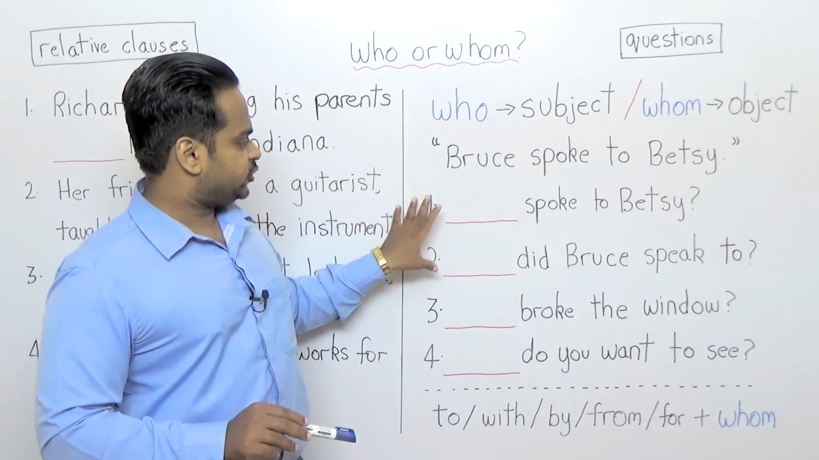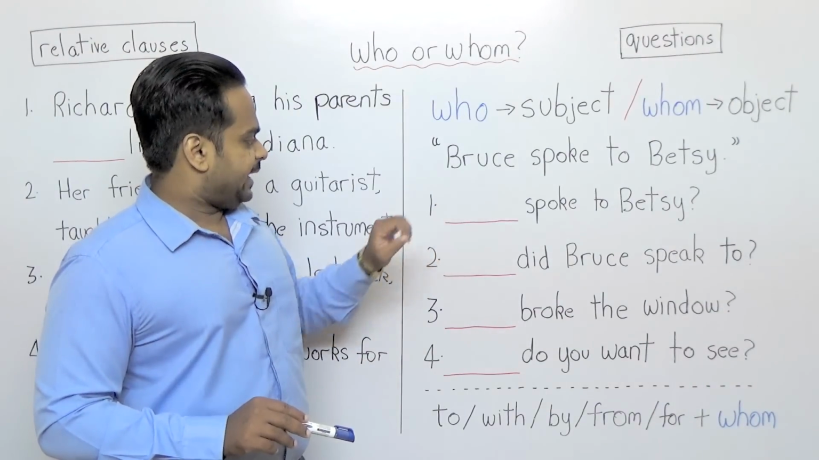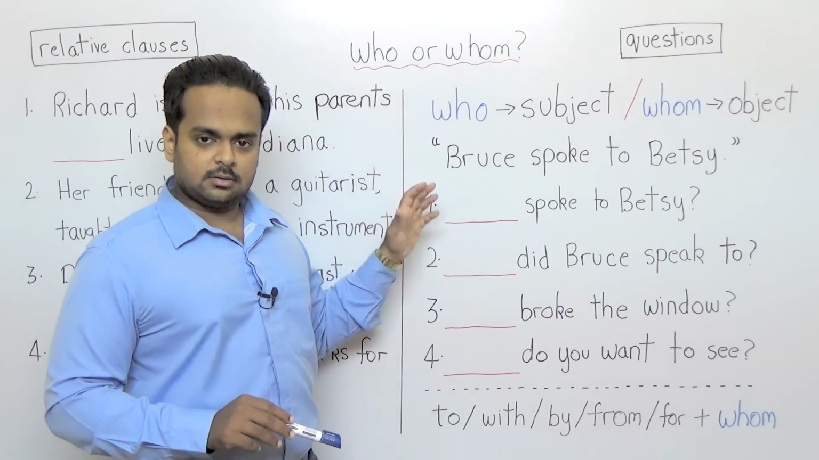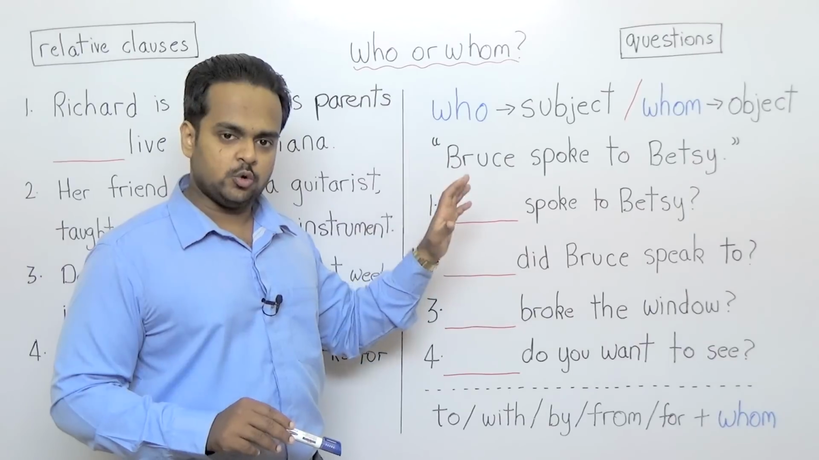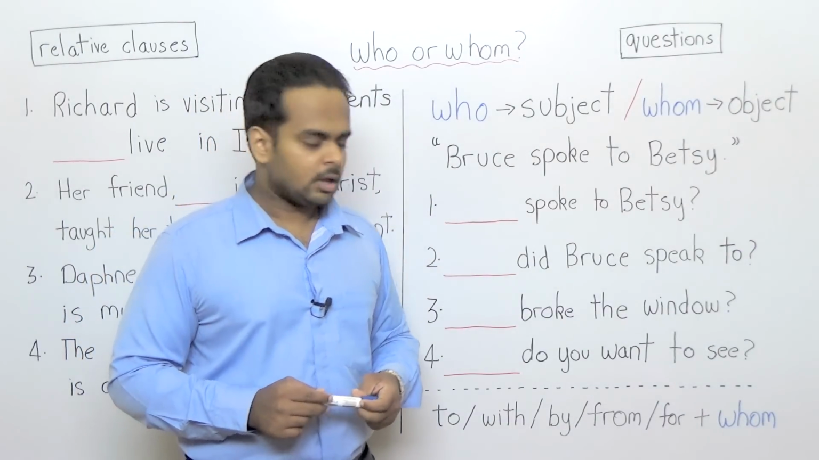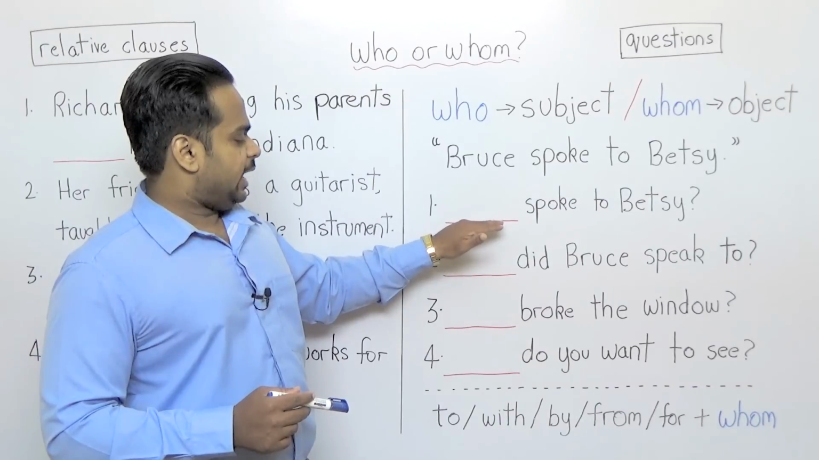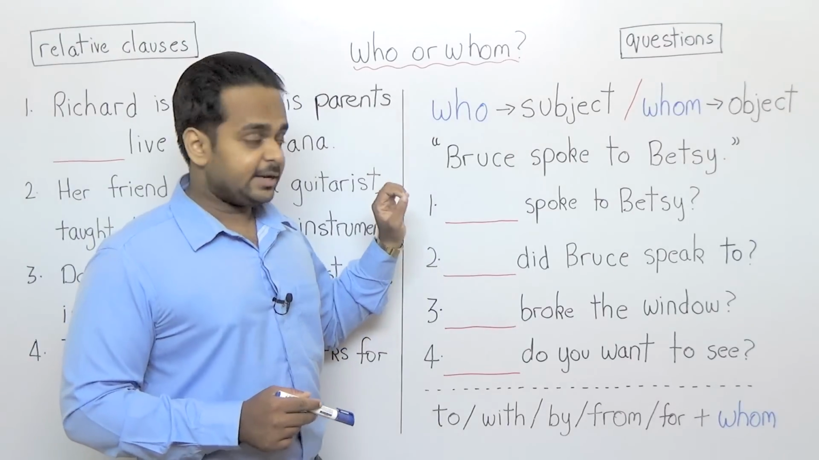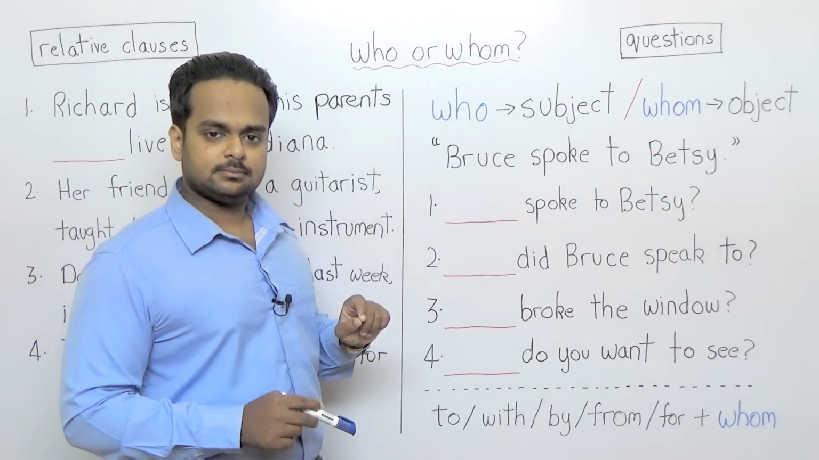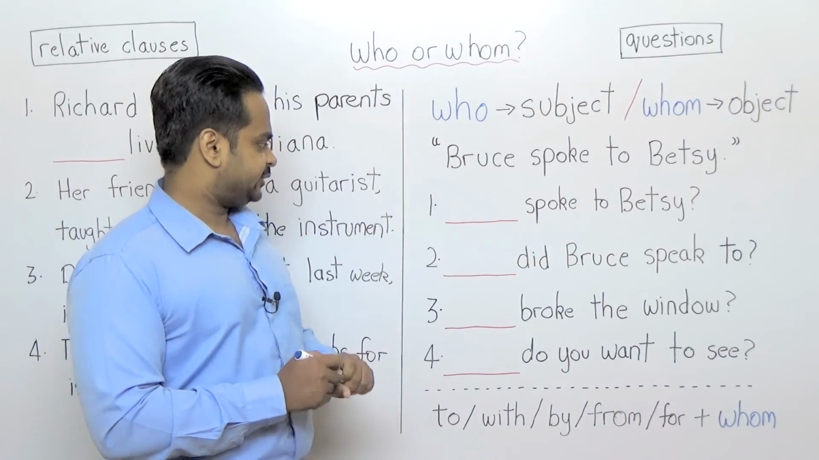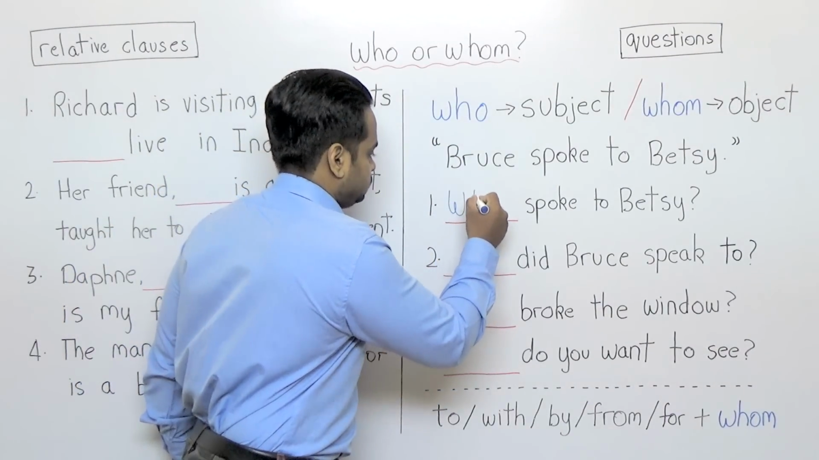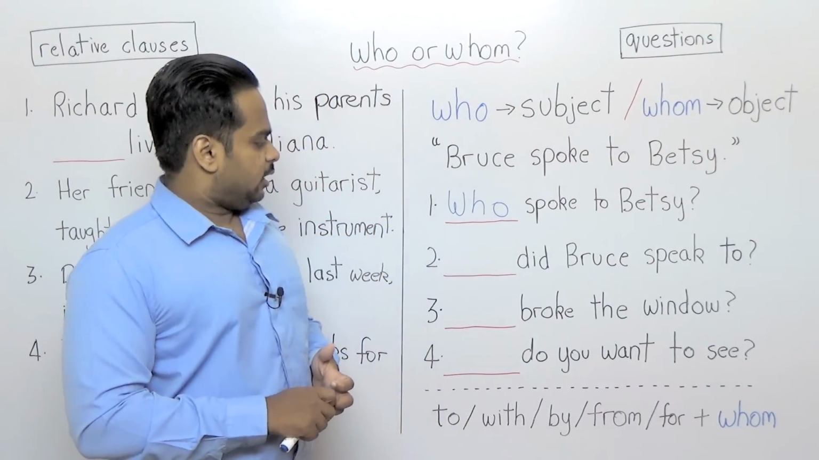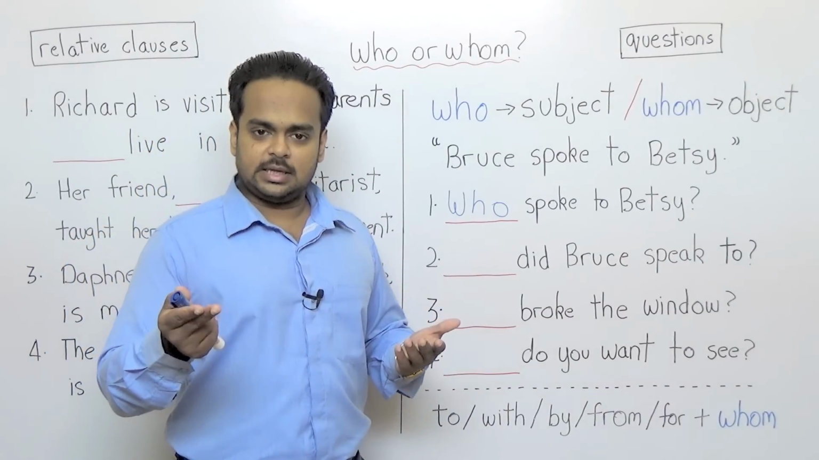Take a look at these two questions over here. There's a blank there. Spoke to Betsy. Now here, we want to fill in this blank with either who or whom, which is correct. Well, if you read the sentence, you realize that we know someone spoke to Betsy, but we don't know who that someone was. That is, we're asking about the subject. So the word for the subject is who. So, who spoke to Betsy?